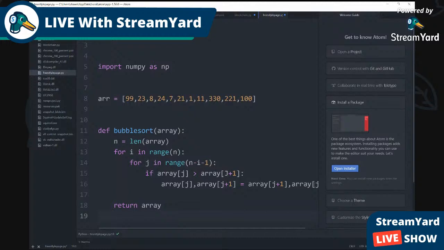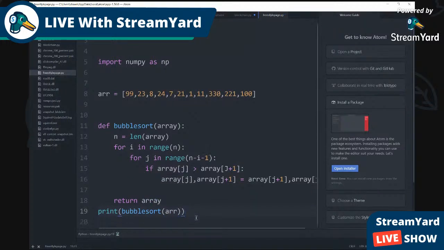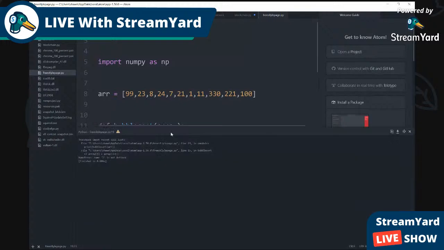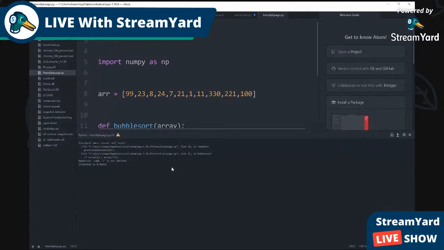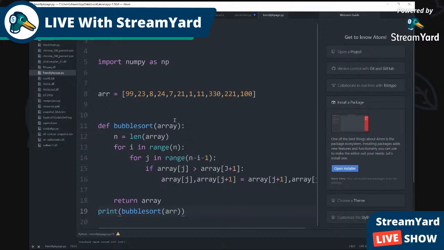And now it's time to print. Now we're gonna print. So we got the name of our function, which is bubble sort, and the name of the list is array, which is the abbreviation. Then we're gonna print. Now we got something wrong. So it's something wrong with this code. And we about to get to the bottom of it. So it says right here, J is not defined. So why is J not defined in this code? And we're gonna figure this out.